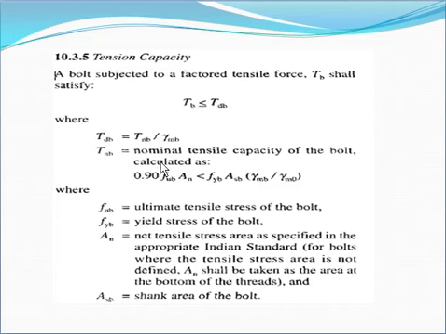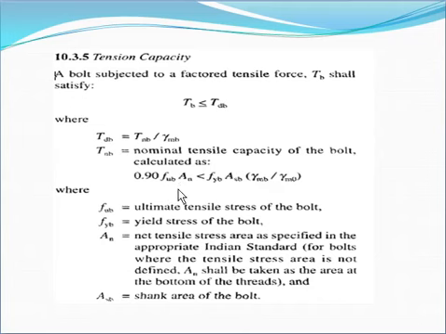This Tnb is the nominal tensile capacity of the bolt, and it is calculated as 0.9 fub into An.